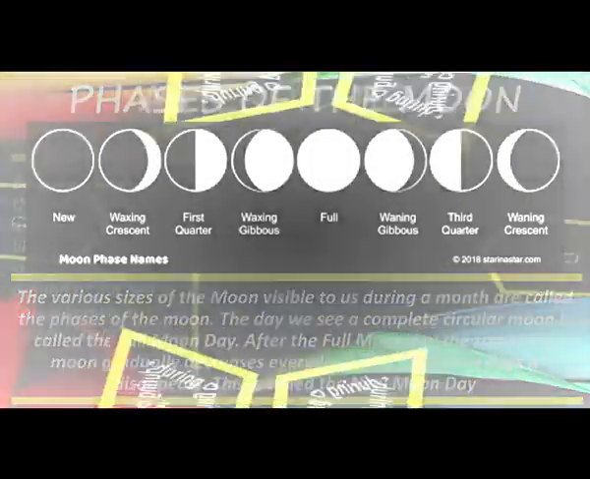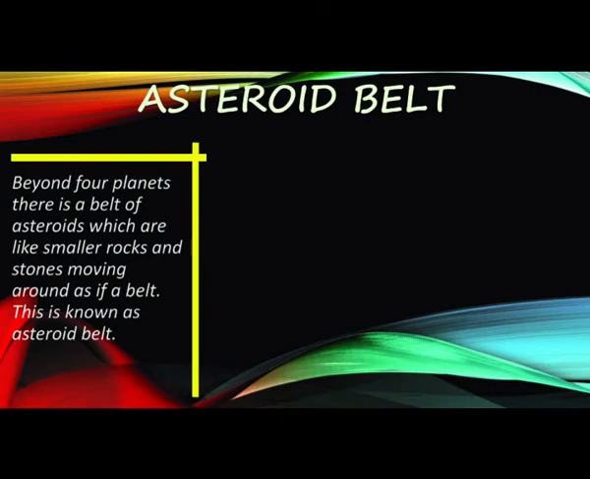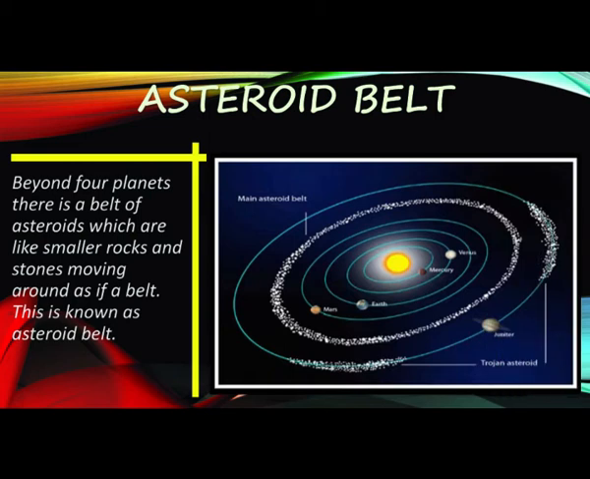Now let us proceed with the next topic, that is asteroid belt. Asteroids are small rocky bodies that have been left over from the formation of the planets 4.5 billion years ago. Most of them can be found orbiting the Sun in a belt between Mars and Jupiter. This region in our solar system is called the asteroid belt. Ceres, the dwarf planet, is the largest asteroid in the asteroid belt.